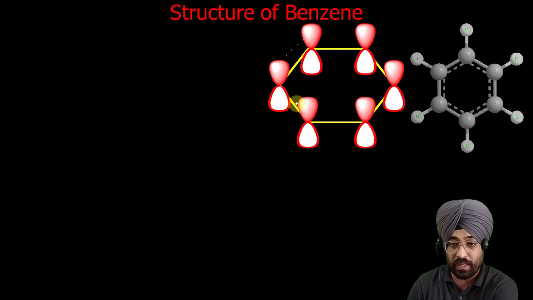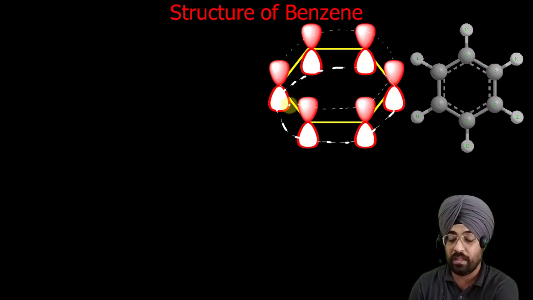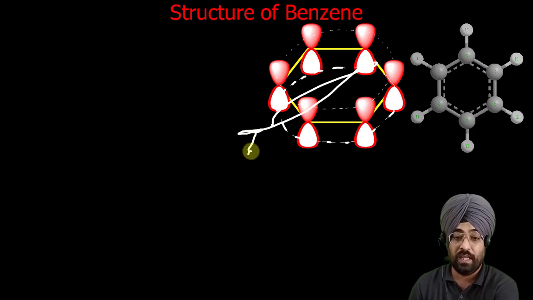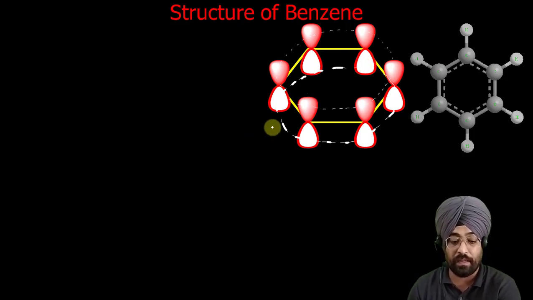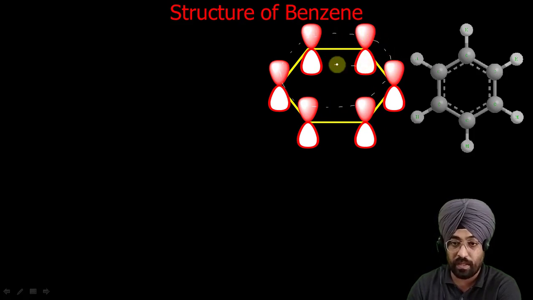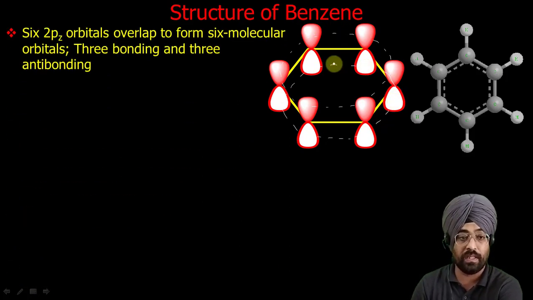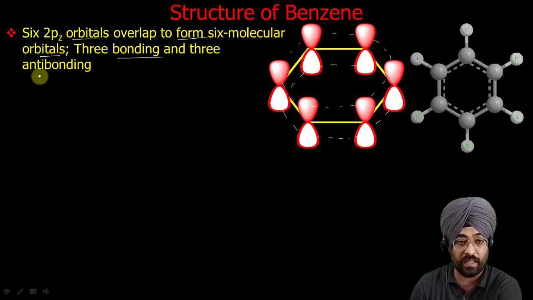All these 6 orbitals will combine with one another to give molecular orbitals. As 6 orbitals are combining, we will get 6 orbitals, since the number of orbitals that combine equals the number of molecular orbitals formed. I will draw once again like this. This is the first possibility, both above and below the plane. So basically, the 6 2pz orbitals overlap to form 6 molecular orbitals, 3 bonding and 3 anti-bonding.